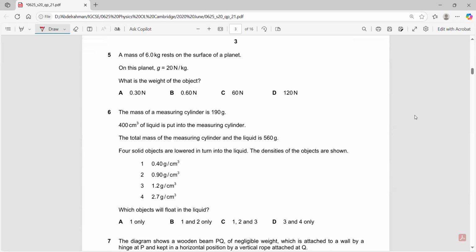In question 5, what is the weight of the object? Weight equals mg. On this planet, the g is 20, so the mass 60 times g is 120.